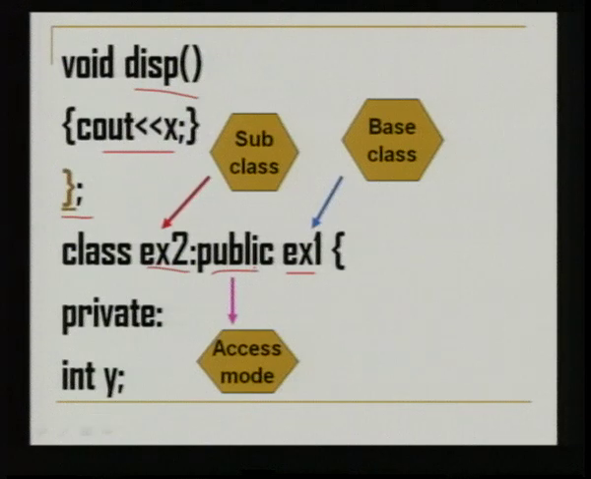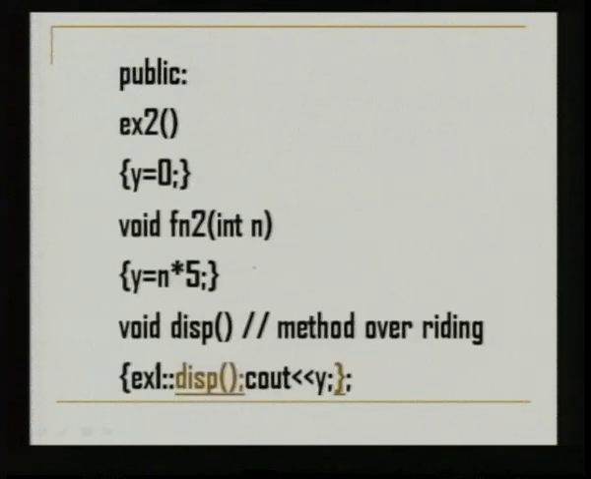That means all the members that are public in the superclass can be visible here or can be accessed here. So, how are we going to access it? Before that, we have to see what all is defined in this subclass. We are having the private data member once again, an integer variable of name y. So, there we have x, here we have y. Then we are having the public mode ex2, this is nothing but the constructor, and we are initializing the value of y to 0.